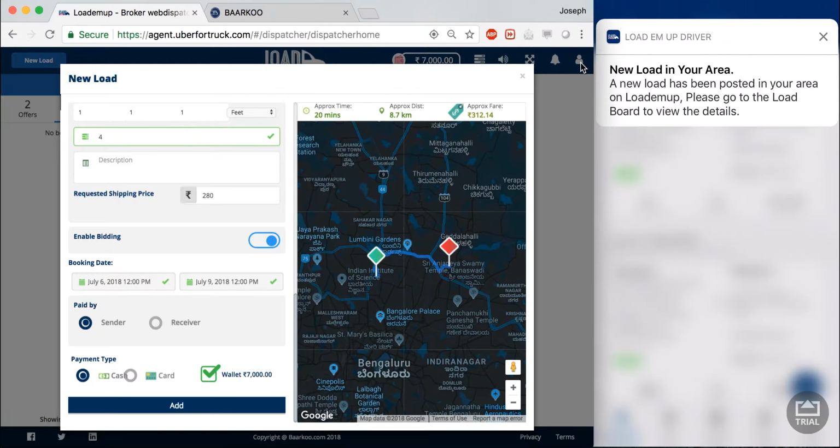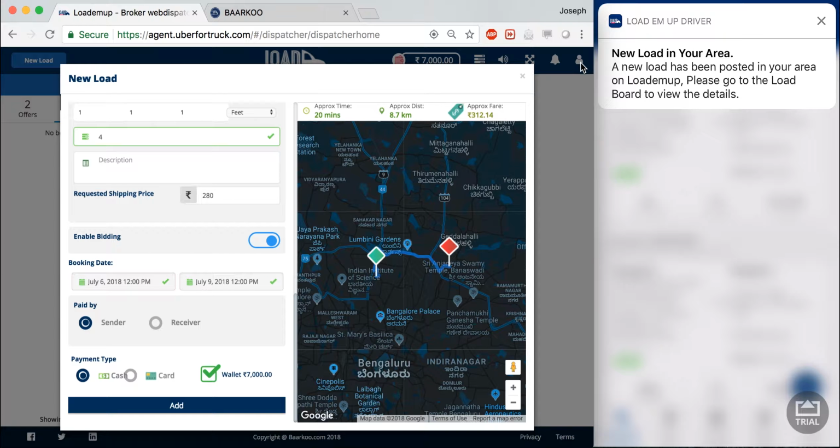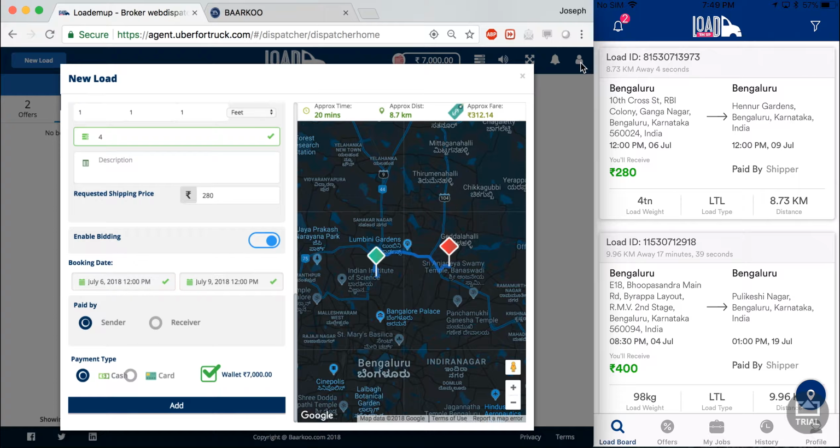Now, as soon as I've added it, I get a notification on my carrier app saying that a new load has been posted in your area on LoadEmUp. Please go to the load board to view the details. This notification will come whether you are in the background or the foreground. And I can see that the load board has refreshed, and at the very top I can see the booking that I have just made, load ID 973.